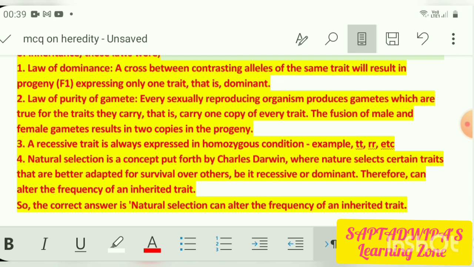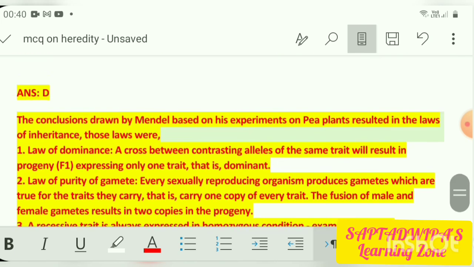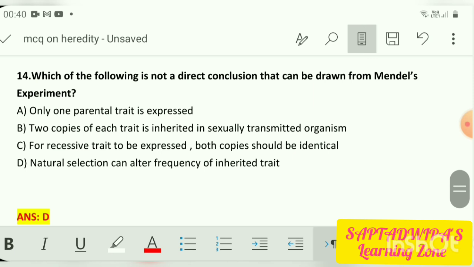Be it a recessive trait or a dominant trait, it was totally dependent upon nature. So here we can say that the statement that natural selection can alter the frequency of an inherited trait is not a direct conclusion which could be drawn from Mendel's experiment, so option D is the answer.